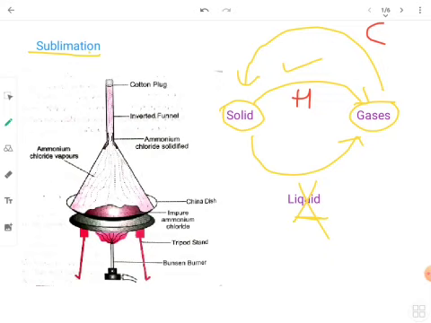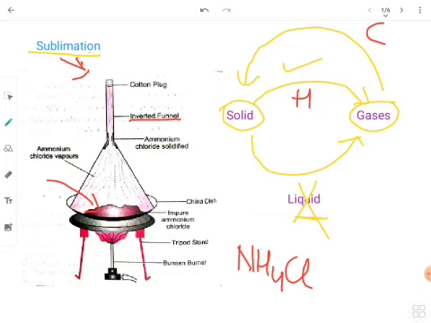In the setup that you will see over here, we have taken ammonium chloride salt in a china dish. Ammonium chloride salt is chemically written as this. However, we will be learning to write formulas much later in chapter 4, so for now you need to focus on the process. In this china dish, we have taken ammonium chloride, which is a chemical, and we have placed an inverted funnel on it. Inverted funnel basically means placing the funnel upside down. And we have plugged cotton at the mouth of this funnel so that the fumes do not escape.